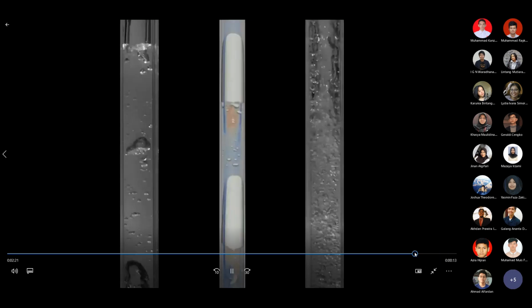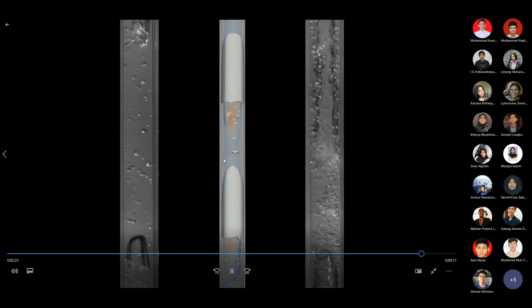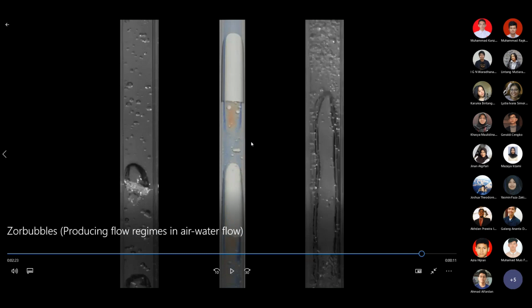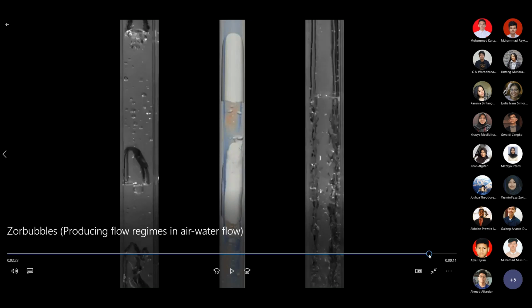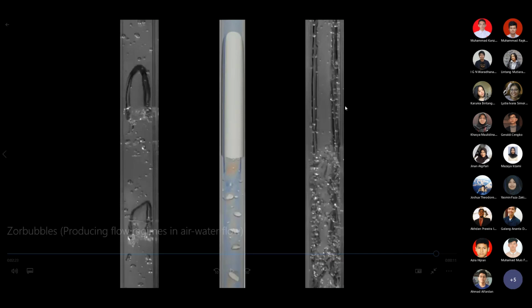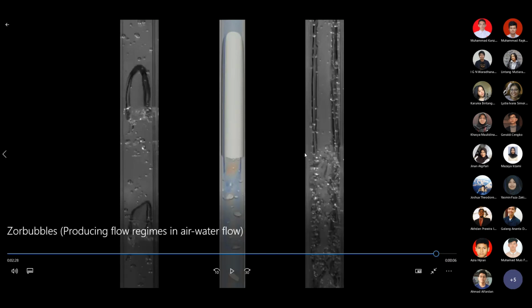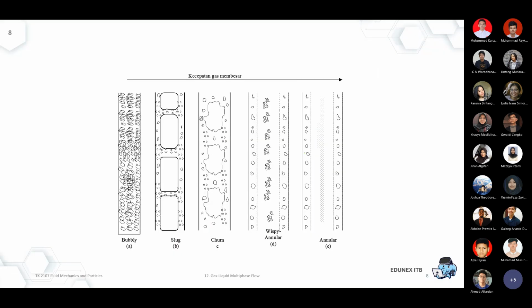Okay, so that's the end of the show. You can see here the slug again. This is what happens in a riser of a pipeline. Two slugs can even combine into one big slug. Over time, it converts into one big slug. So yeah, it's very dynamic. Hopefully you get a sense of the different regimes that can be found in the pipeline. Any question before I continue?